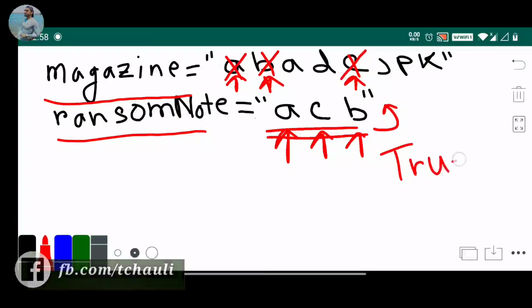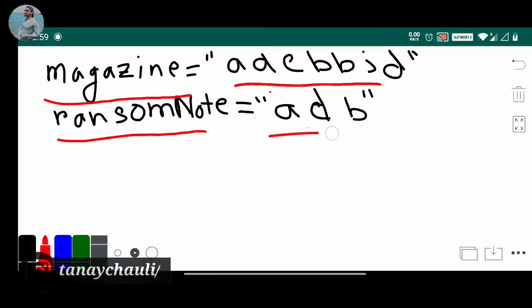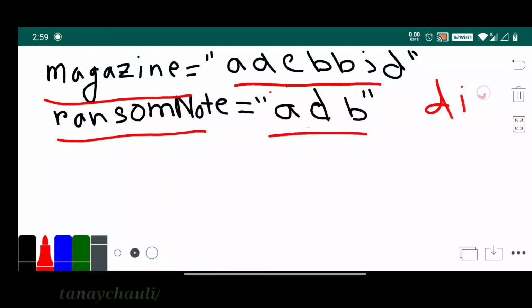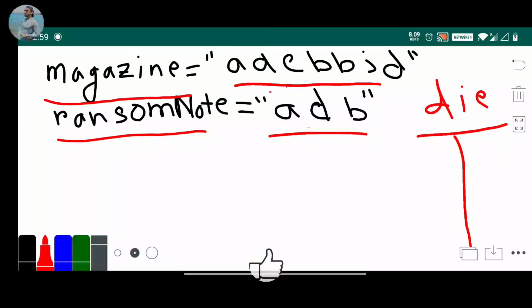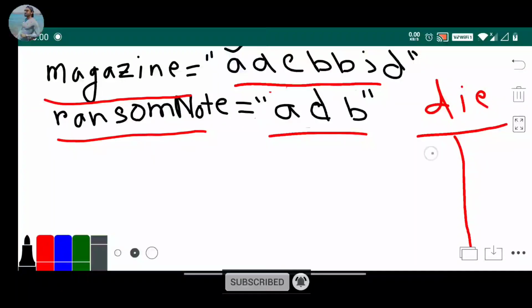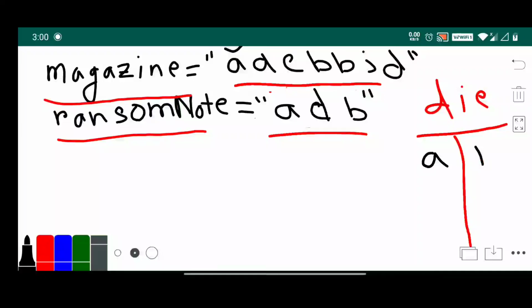Now we will solve this problem using a Python dictionary. First we scan all letters in the magazine and store them in the dictionary. Is the first letter A in the dictionary? No, A is not in the dictionary, so we add A as a key with a value of 1. Then A is present, yes, so we increment the count by 1. C is not present, so we add C as a key with 1 as a value. We check B and store it, and if a letter is present, we simply increment by 1, and J is 1 and D is 1.